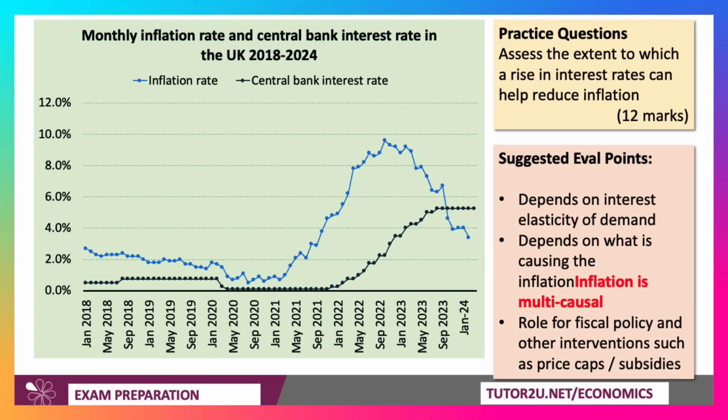Mention what they are. And also, I think a really good evaluation point is to talk about the role for fiscal policy and other interventions. So price caps, subsidies, energy price caps, £2 cap on bus fares, and so on and so forth. Sometimes government intervention through price regulation, the regime that they set for setting rail fares, for example, on water bills, could be used to control inflation. And also other interventions, including public sector pay policy, pay rises for teachers and nurses, for example.